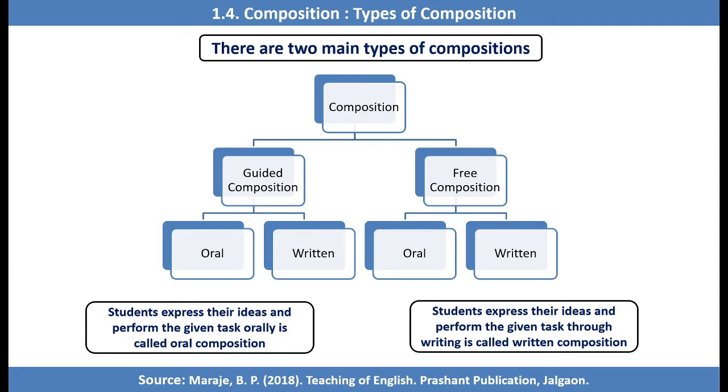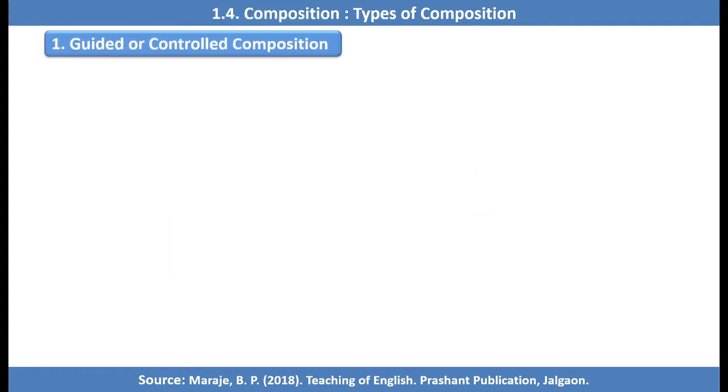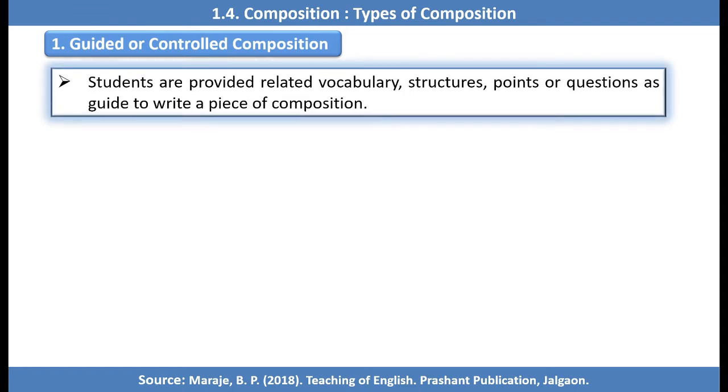So basically there are two types of composition: guided composition and free composition. Both consist of oral and written composition. So let's see guided and free composition. Friends, the first one is guided. It is also called a control composition because it is controlled by the teacher.